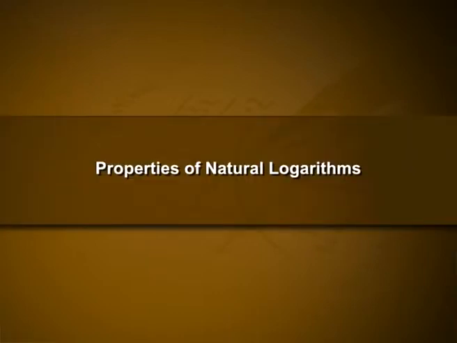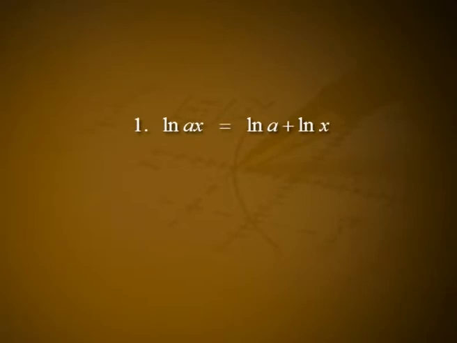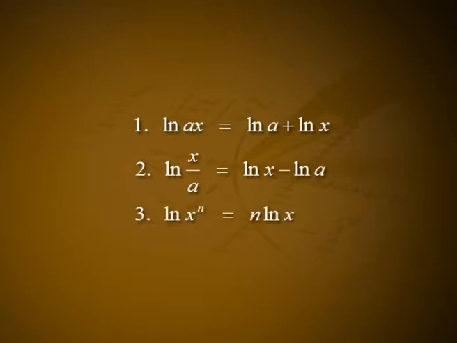Properties of natural logarithms. Here we establish the following important properties of natural logarithms. First one, log ax is equal to log a plus log x. Second one, log x by a is equal to log x minus log a. Third one, log x raised to n is equal to n log x. These properties hold provided x and a are positive. For the moment, there is also an added restriction that the exponent n be a rational number.